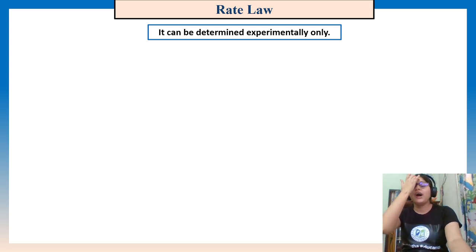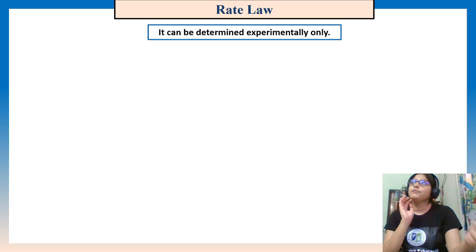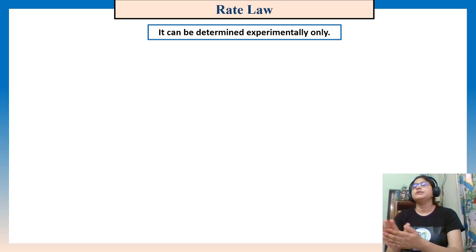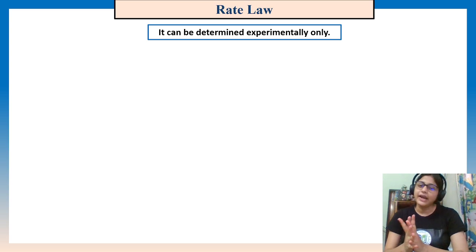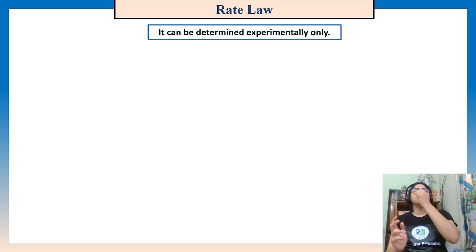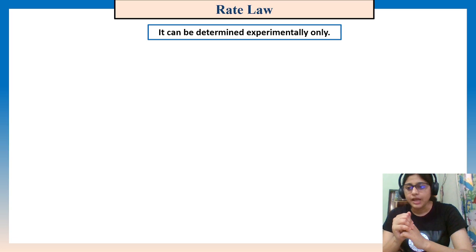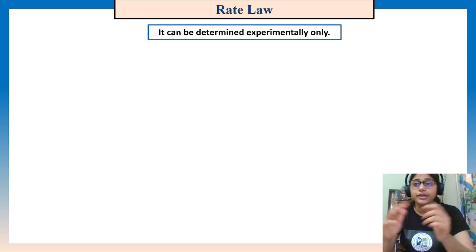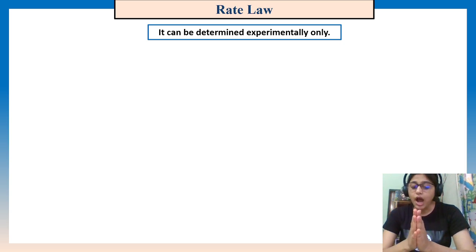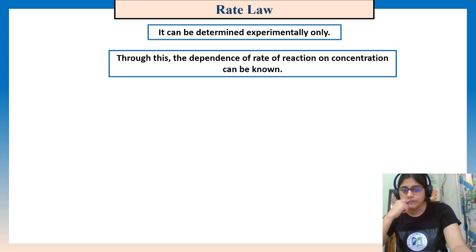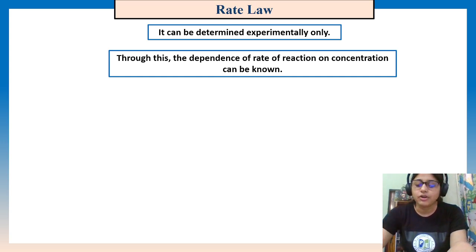So why is it so? The reaction rate actually depends on various factors. One of the important factors is the concentration of the reactants and products. So by changing the reactant concentration, we can change the rate in various ways. How changing concentration affects the rate of reaction is what the rate law tells us.